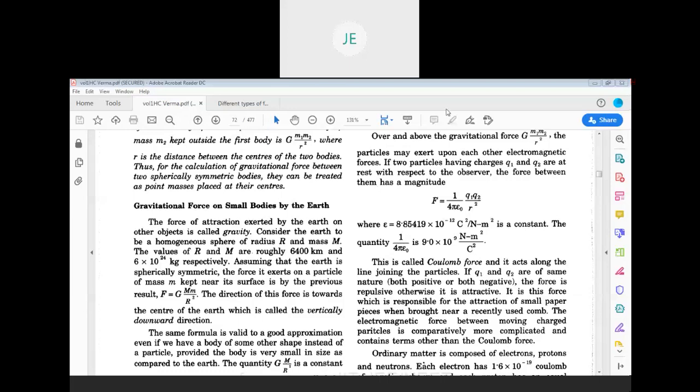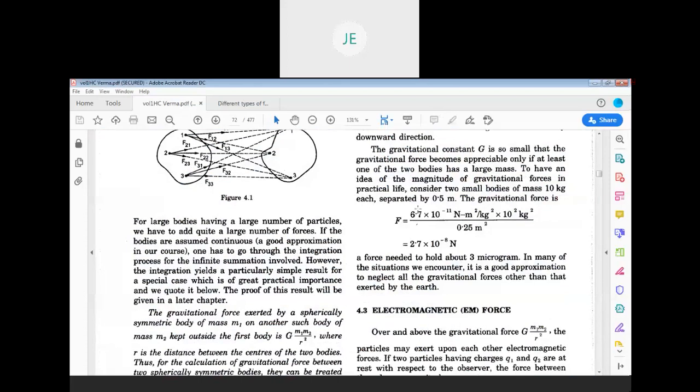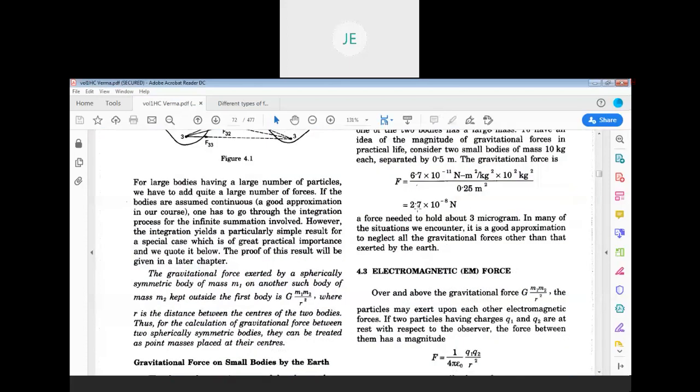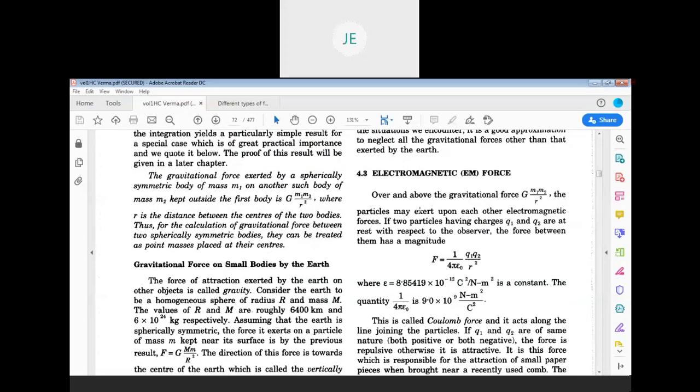We have learned gravitational force, one of the forces, and its effects on the various objects. Now we shall be learning another kind of force, electromagnetic force, which is responsible for various forces that you have already learned.